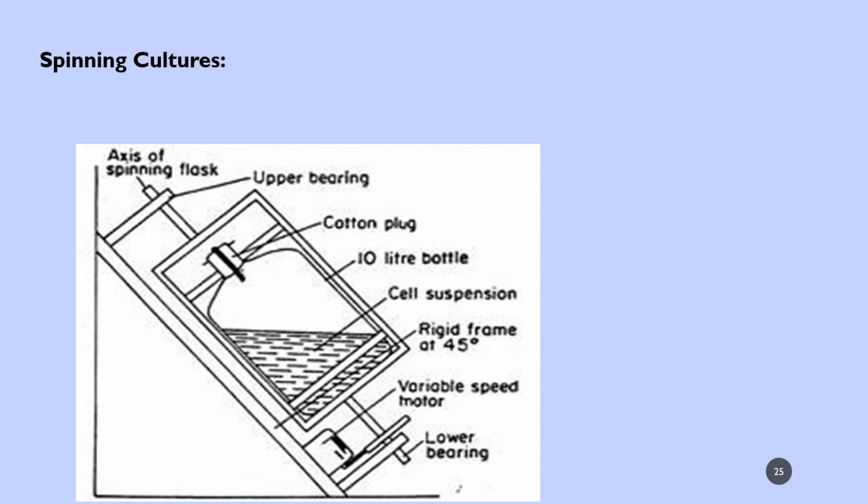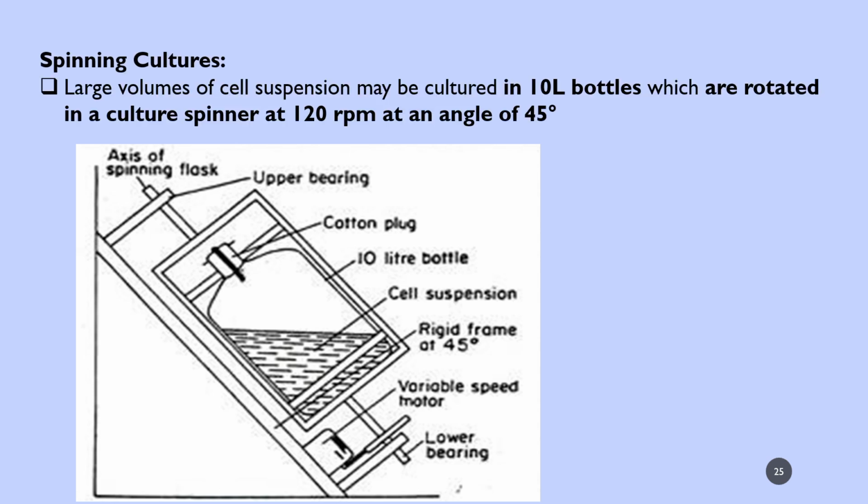This is actually a spin culture, slanting at 45 degrees. A large volume of cell suspension, even 100 liters, may be cultured. Bottles can be kept, which are rotated in a culture spinner at 120 revolutions per minute at an angle of 45 degrees. You can see the picture. An upper bearing and a lower bearing will be there, in between the 10-liter bottle with a cotton plug and a cell suspension slanting at 45 degrees, in a rigid frame as shown in the picture.